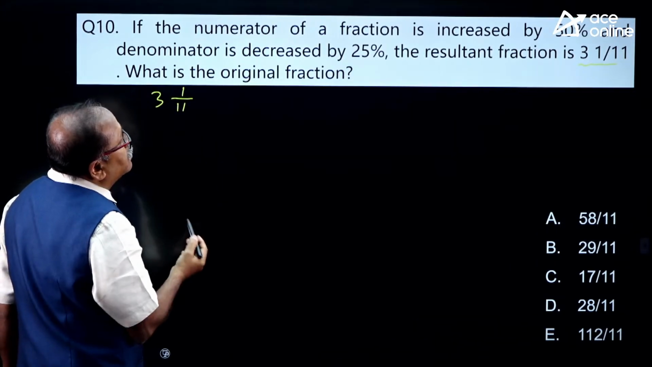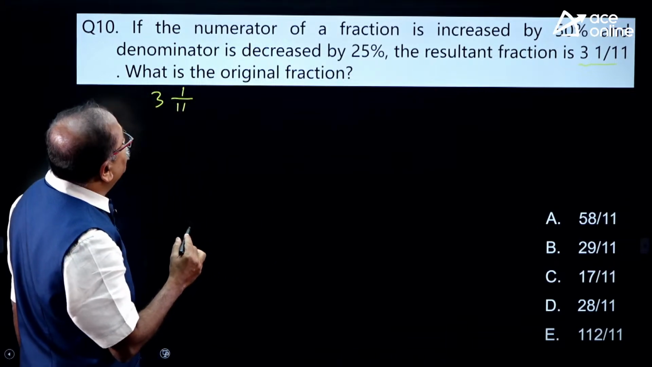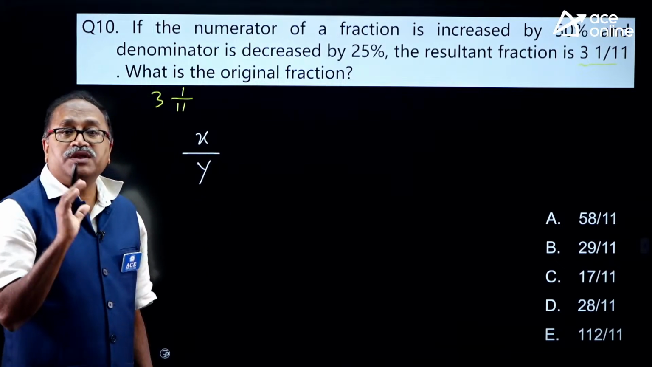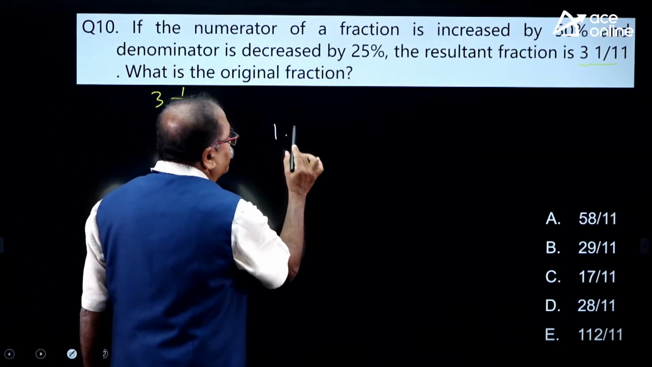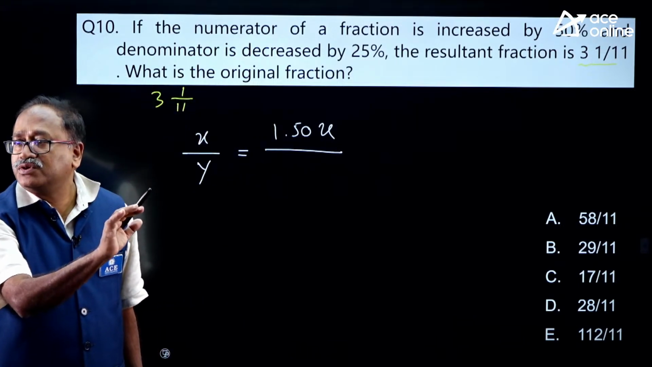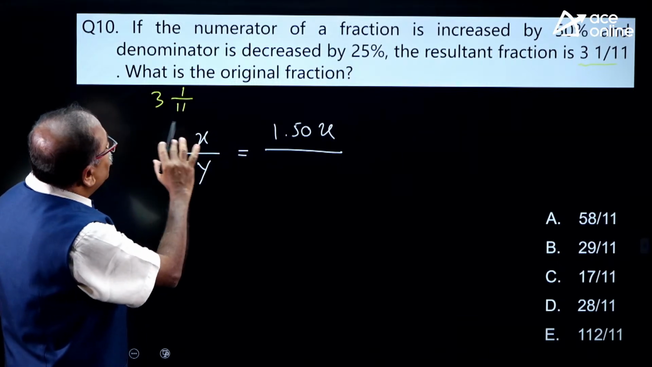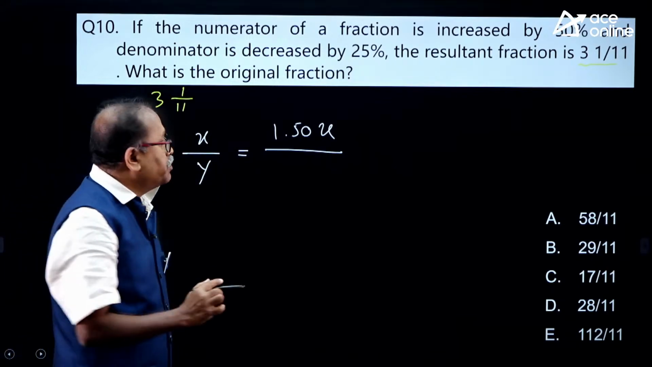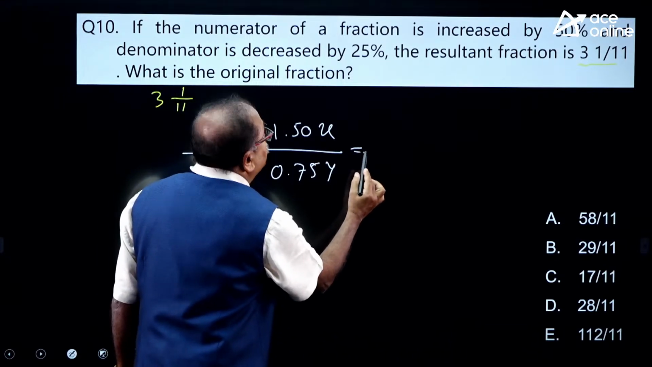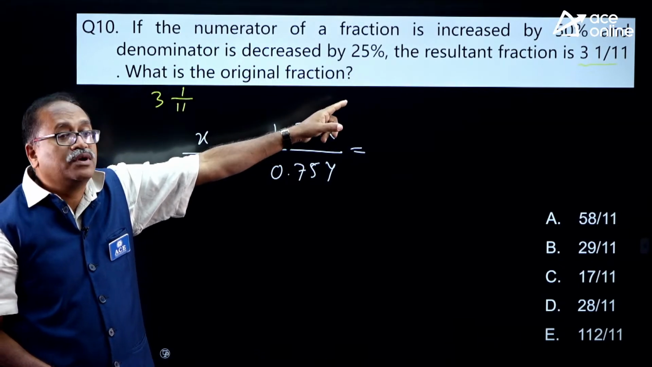The numerator of a fraction is increased by 50%. It's a very direct question. x by y is a fraction. It is increased by 50%, that means 150% of x. I am sure everyone who is watching the video will be able to answer the question. And the denominator is decreased by 25%, that means 0.75 of y, and which is equal to 3 1 by 11, not 31 by 11, my dear friend, 3 1 by 11.